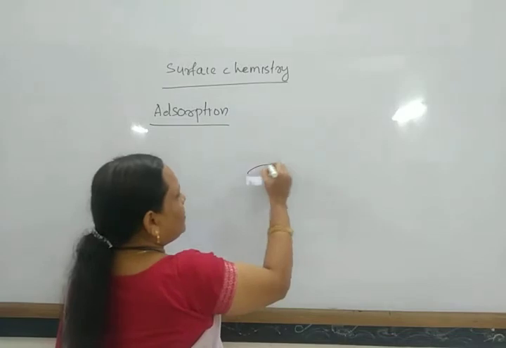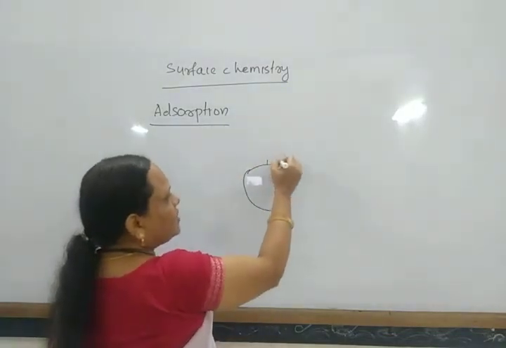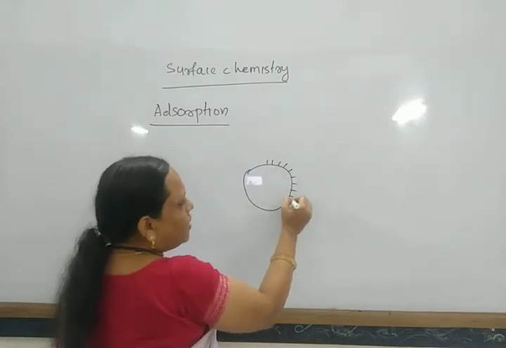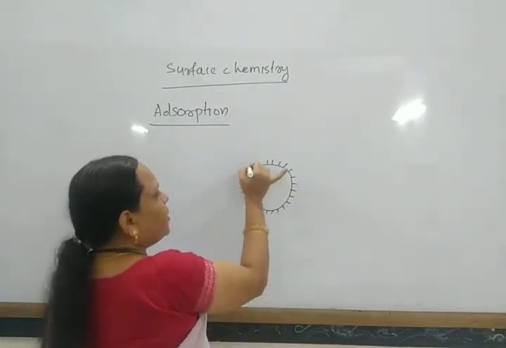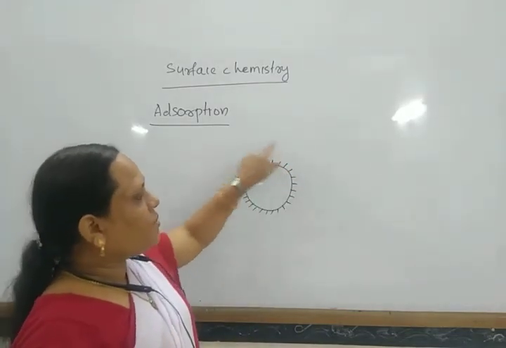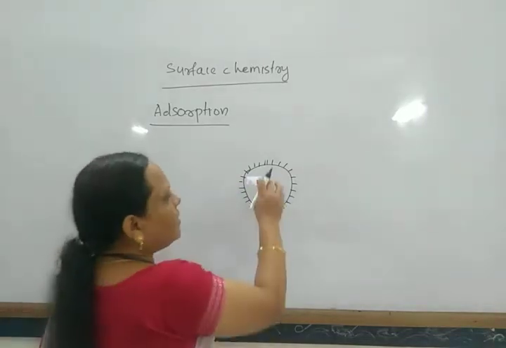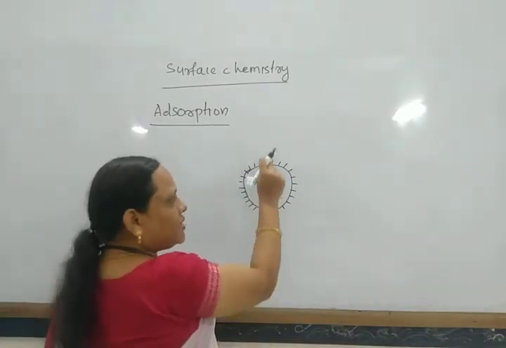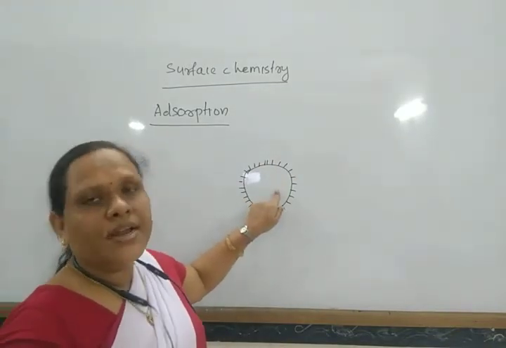Suppose this is the surface of a solid, and different molecules accumulate only on the surface and do not go into the bulk, the interior part. That phenomenon is known as adsorption.